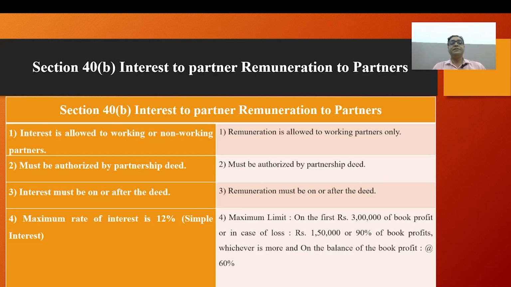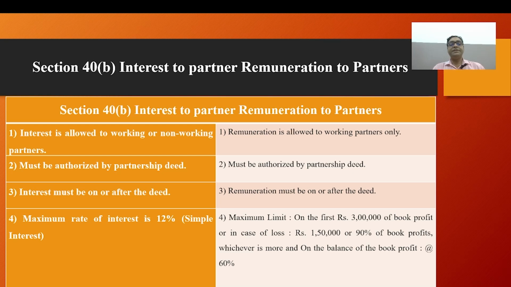Here the points discussed are interest to partners and remuneration to partners under Section 40 clause B. Interest is allowed to working and non-working partners, as I have already discussed. This is on the basis of the parameters under Section 40B. Remuneration is allowed to working partners only. Non-working partners are not allowed remuneration, only interest. It must be authorized by the partnership deed. Same here, the partnership deed must be there, and interest must be after the date of the deed.